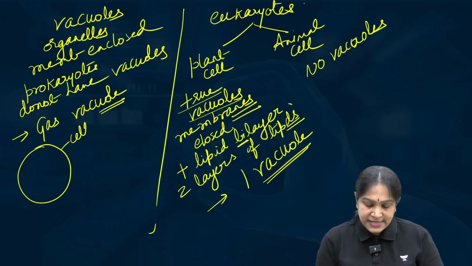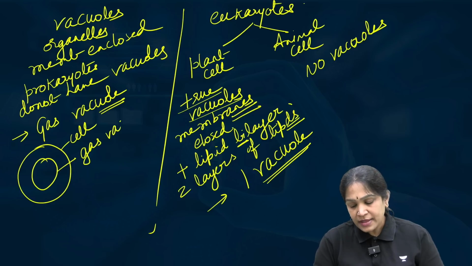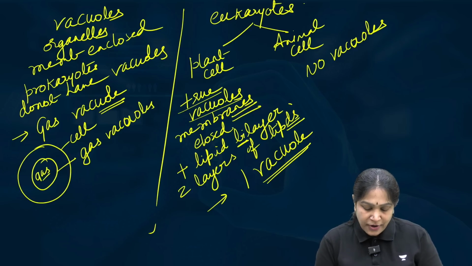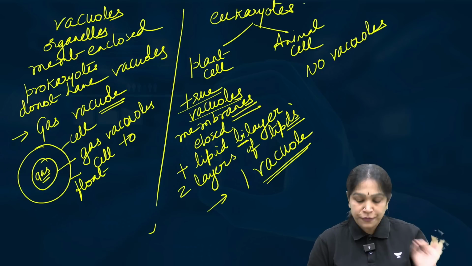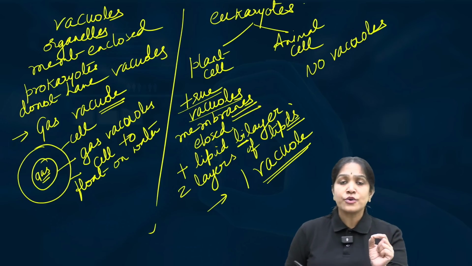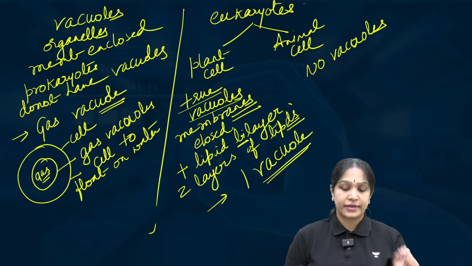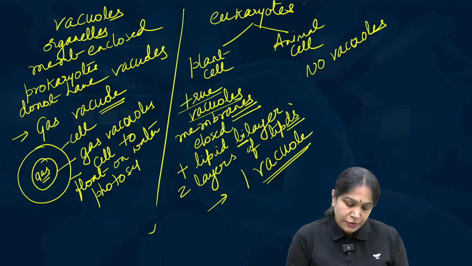If the cell has a gas vacuole filled with gas, it will help the cell to float on the water. Why should a cell float on the water? For photosynthesis.